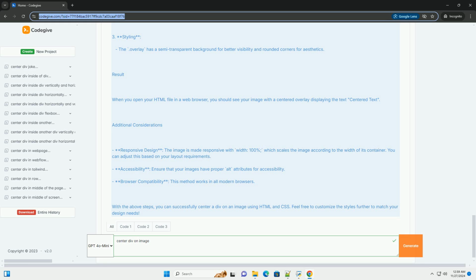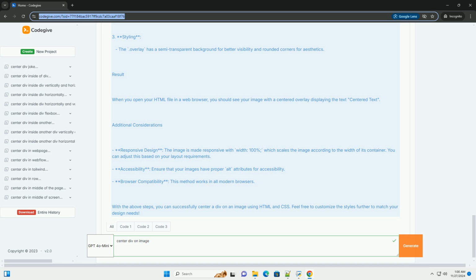2. Centering. Top: 50% and left: 50% place the top left corner of the .overlay at the center of the image. The transform: translate(-50%, -50%) shifts the .overlay back by half of its own width and height, effectively centering it over the image. 3. Styling. The overlay has a semi-transparent background for better visibility and rounded corners for aesthetics.